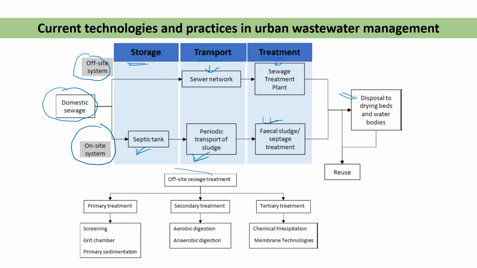So the off-site management treatment system is classified into three categories, three processes: primary treatment, secondary treatment, and tertiary treatment. We will discuss all the processes in detail in the coming slides. Okay,